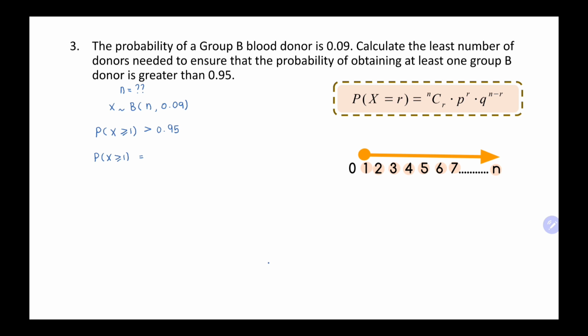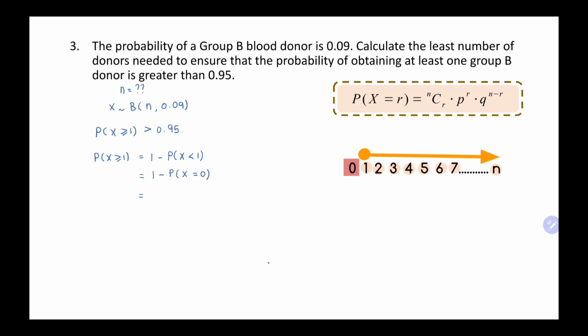We take the total probability 1 minus P(X) less than 1. We take all the probability, minus what we do not want. What we do not want is less than 1. So P(X) less than 1, not equals to 1, just less than 1. So it means P(X) equals to 0.